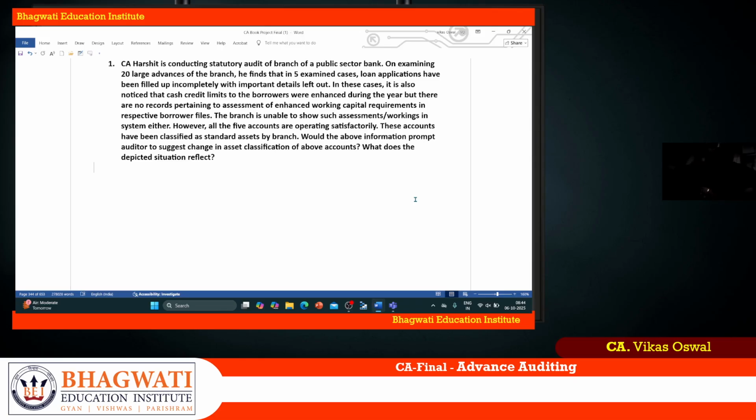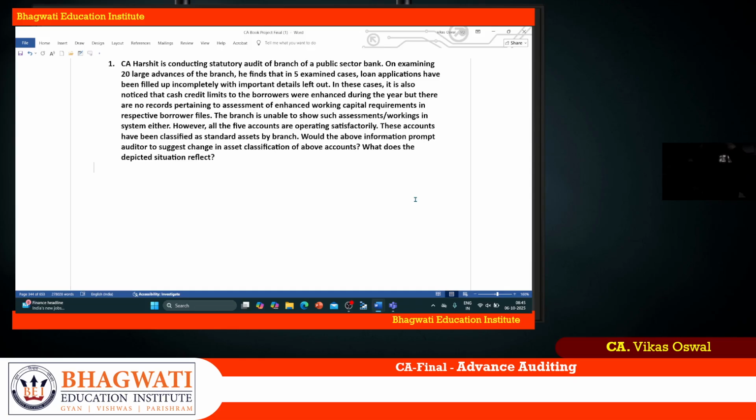Now the branch is unable to show such assessment workings in the system either. However, all 5 accounts are operating satisfactorily. Here, what is happening? There is an incomplete loan application, but the loan is given. There is enhancement of working capital limits, cash credit limits. So that's okay, there is a revision, but there is no calculation being done. There is no assessment. How did you arrive at the enhanced number? However, all the accounts are operating satisfactorily. These accounts have been classified as standard asset by the branch.